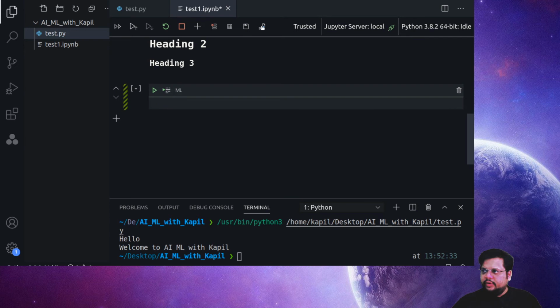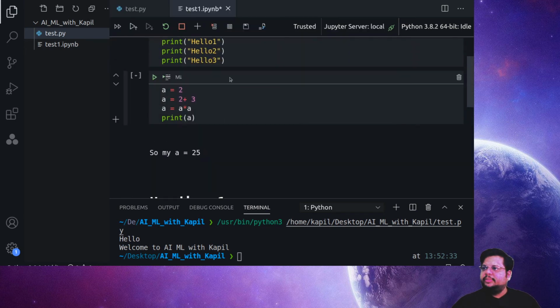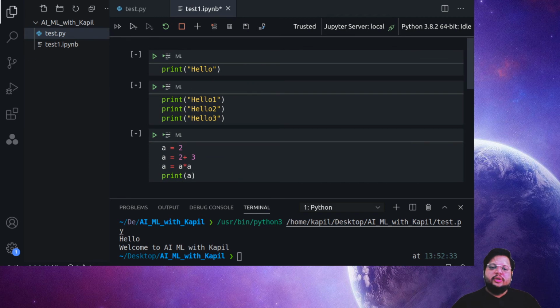Also, if you want to convert or share this, we have the export button. This is the good thing here. Suppose I created a model and now I want to convert it to a script file, which is .py. Just by clicking here, I can generate the script file. I can share it as an HTML page, or as a PDF report to someone where I want to submit this project. So these are all the benefits of this Jupyter notebook server.